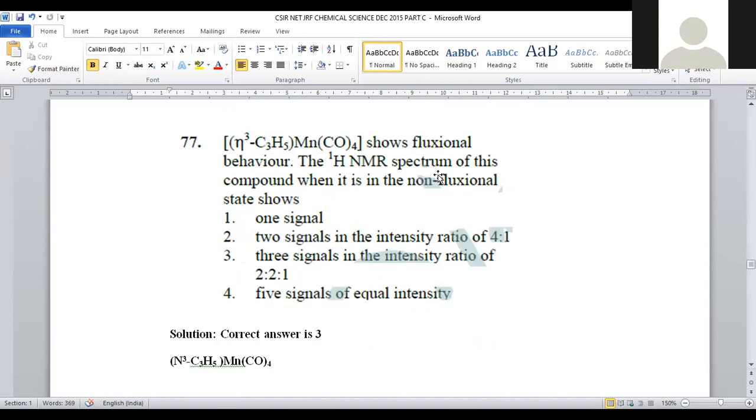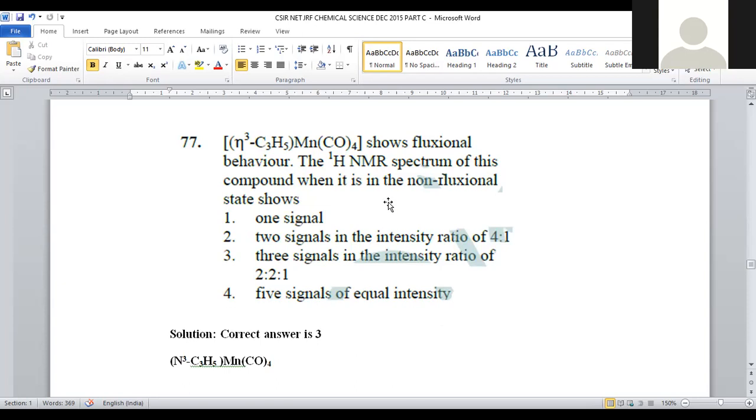η3-C3H5 Mn(CO)4 shows fluxional behavior. The proton NMR spectrum of this compound when it is in the non-fluxional state shows what? What is meant by fluxional and non-fluxional nature? Whenever, in a compound, there is an interchange in the position of axial to equatorial and equatorial to axial ligands, that is said to be fluxional nature. If ligands are stagnant and not delocalized, that is called non-fluxional nature. At high temperature, all the ligands are flexible in nature and there is a possibility of interchange.